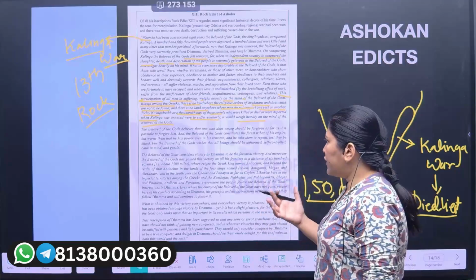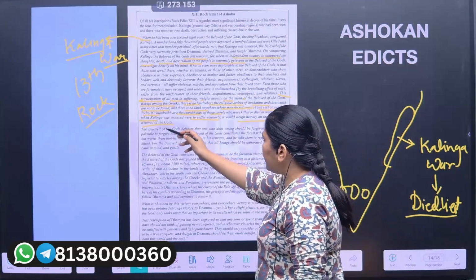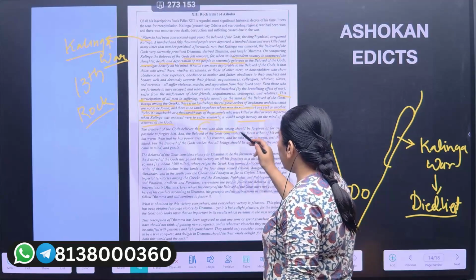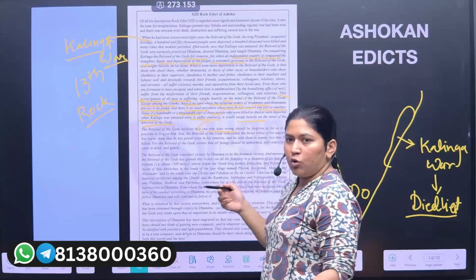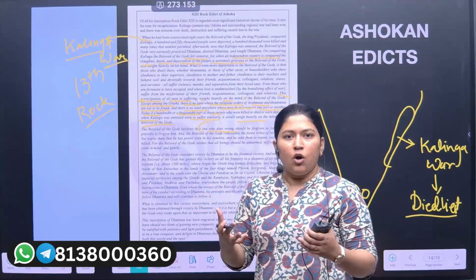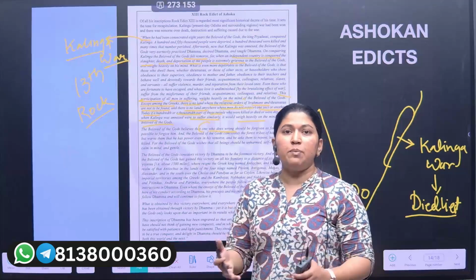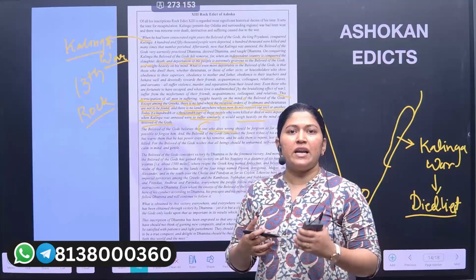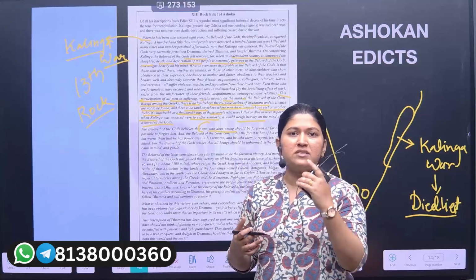After that, the beloved of the gods believes that one who does wrong should be forgiven. So Ashoka says that I should be forgiven for all these deeds. I have put this many people to death, so I should be forgiven. I should be given at least one chance to improve upon such a mistake.